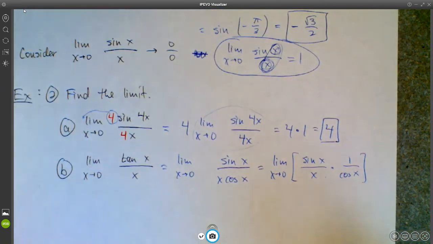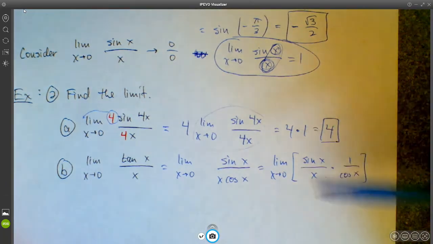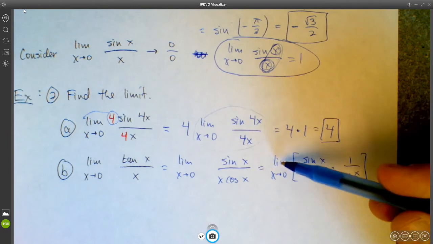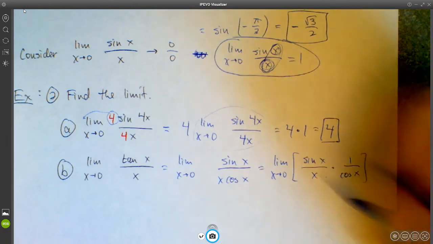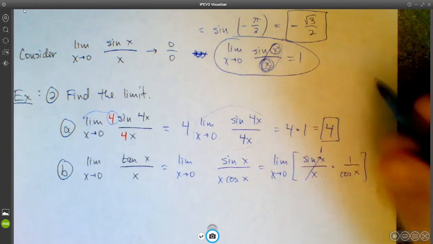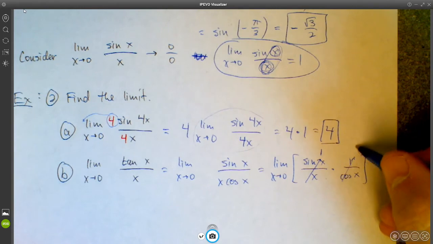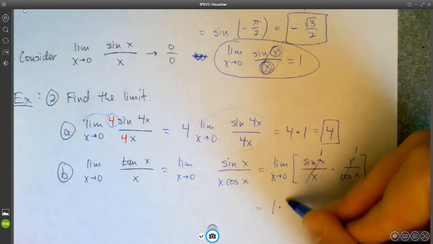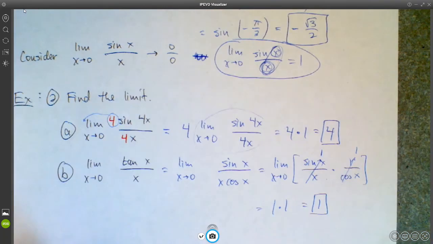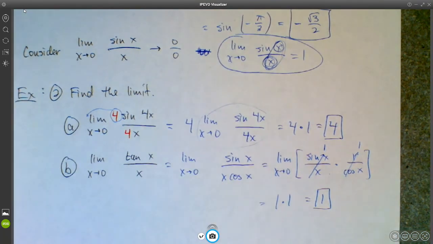Okay, now I'm not going to show the next step of distributing the limit to each of these things, but we know that we can do that, and I'm just going to do that in my head. So limit as x approaches 0 of sine x over x is 1. Limit as x approaches 0 of 1 over cosine x, well, that would be 1 over cosine of 0. Cosine of 0 is 1. So this would just be 1 over 1, which is also 1. So this is just 1 times 1, which equals 1. Okay, so that's kind of nice to know.